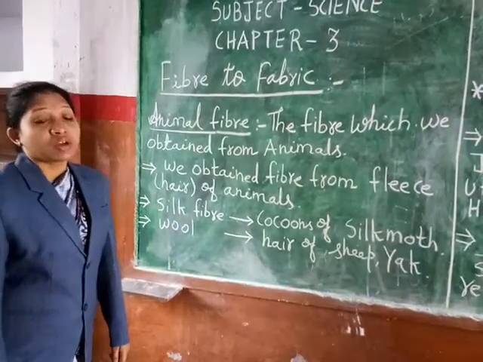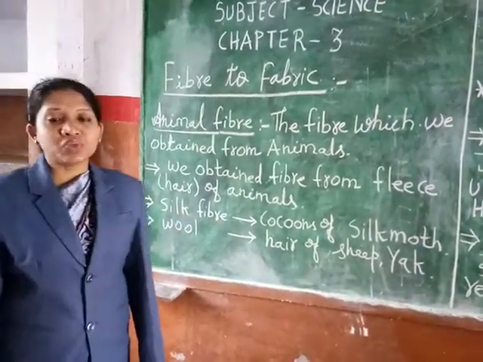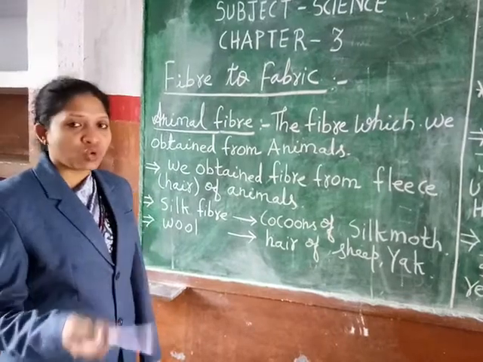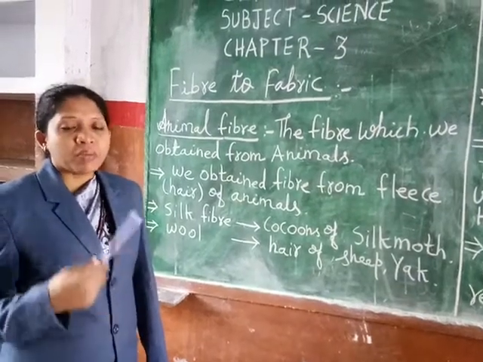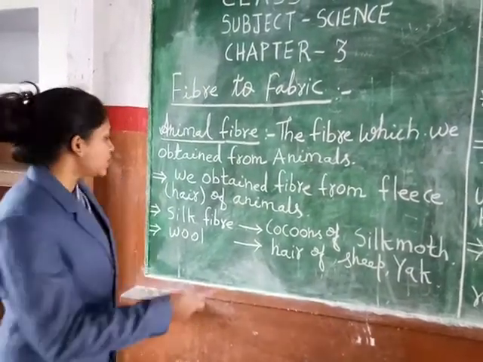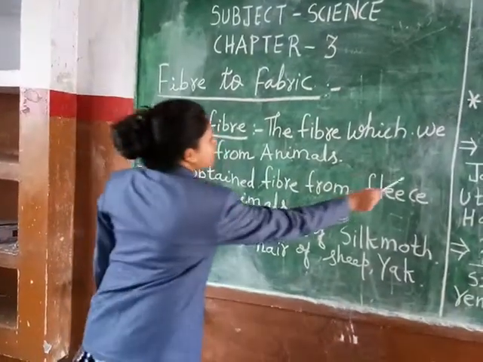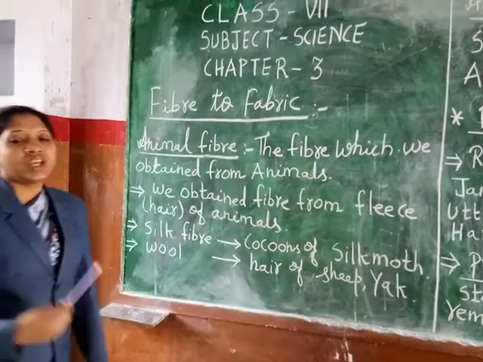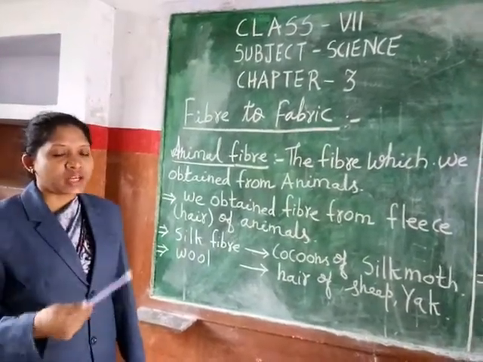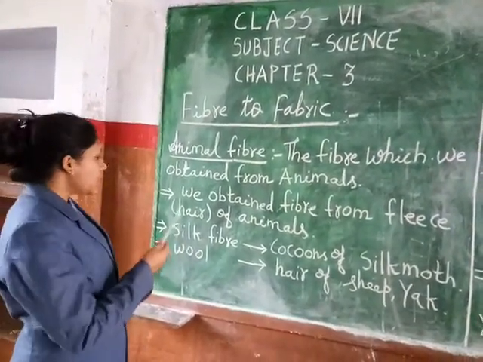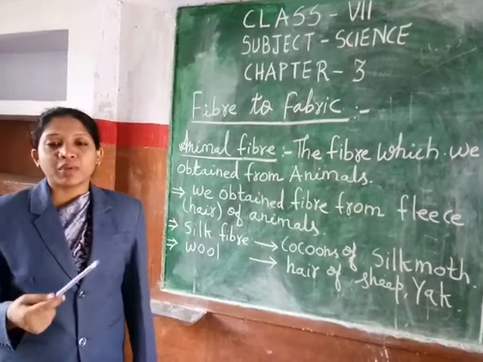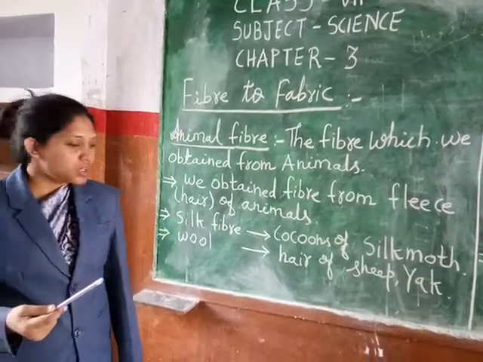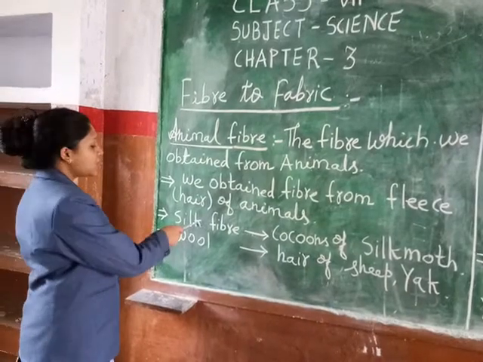That means we rear animals which provide us wool from their hair, which we call the fleece. Fleece means hair. We take the hair of these animals, and from their hair we prepare the wool. Clear students?